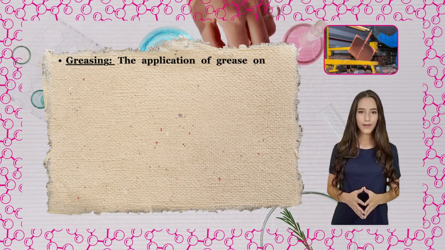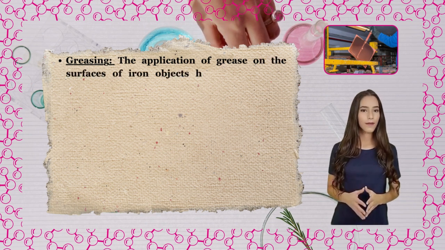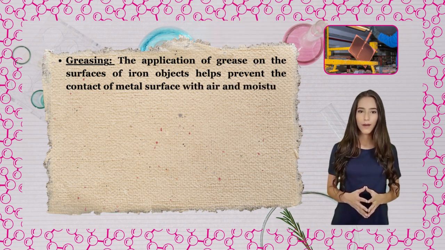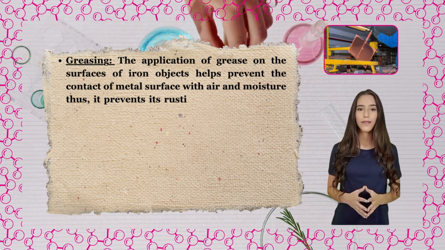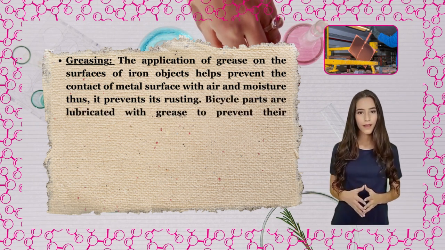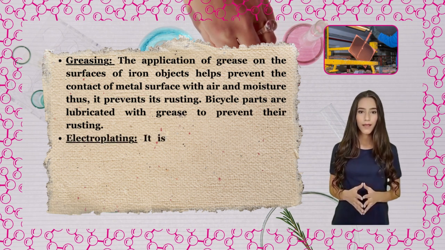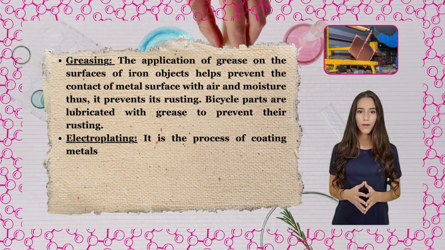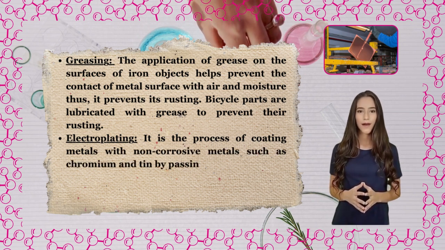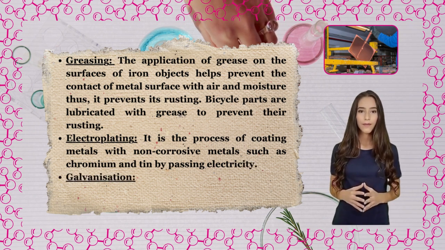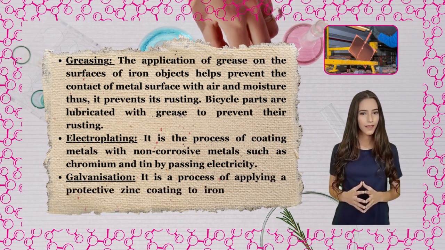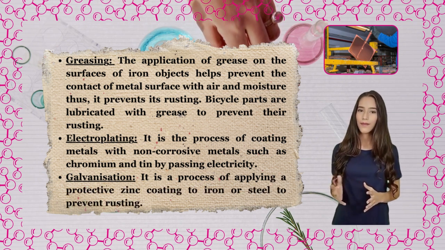Greasing. The application of grease on the surfaces of iron objects helps prevent the contact of the metal surface with air and moisture, thus it prevents rusting. Bicycle parts are lubricated with grease to prevent their rusting. Electroplating. It is the process of coating metals with non-corrosive metals such as chromium and tin by passing electricity. Galvanization. It is a process of applying a protective zinc coating to iron or steel to prevent rusting.